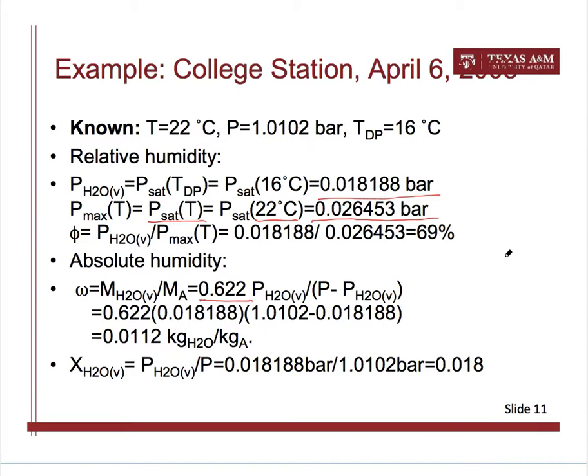Okay, and the water vapor partial pressure was found here. So we can use that equation to calculate the absolute humidity. And the molar fraction of water vapor can be simply found by dividing the partial pressure of water vapor by the total pressure, and that gives you the molar fraction of water vapor.